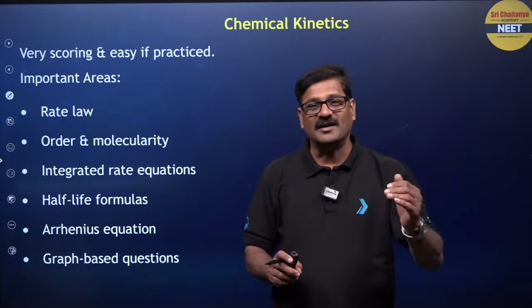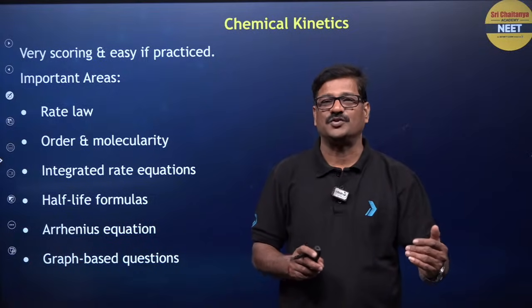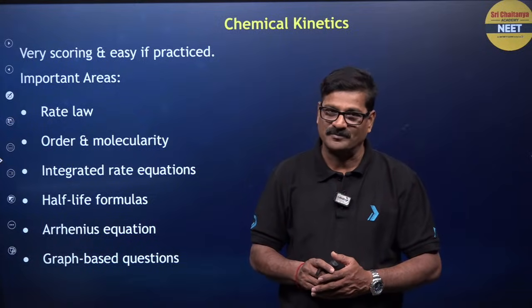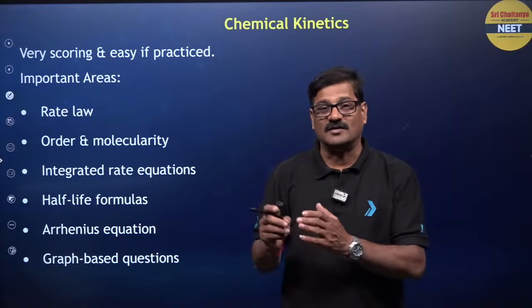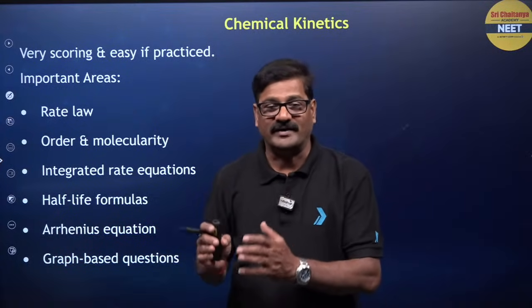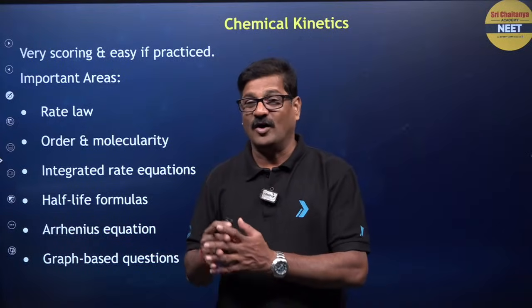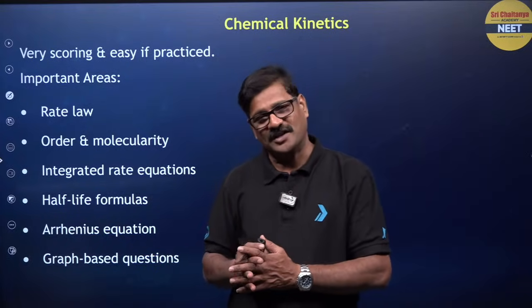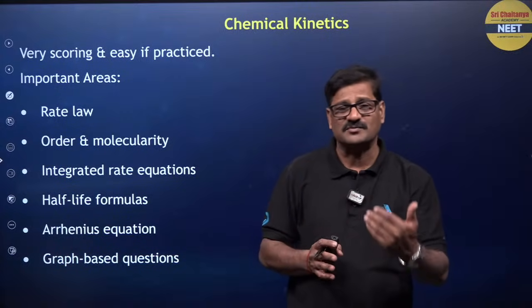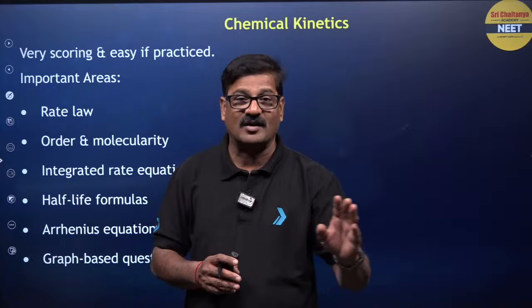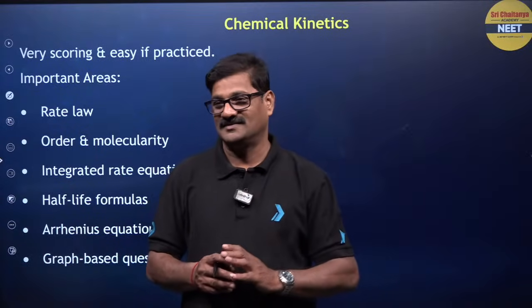Molecularity is a theoretical thing which you can predict from the proposed mechanism, hypothetical, while order should be practically and experimentally determined. Order can be 0, 1, 2, 3, sometimes fractional, while molecularity can never be 0 and cannot be greater than 3.